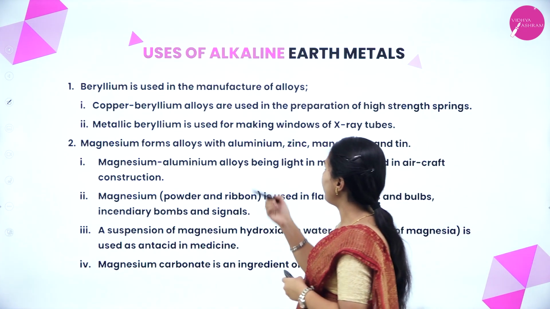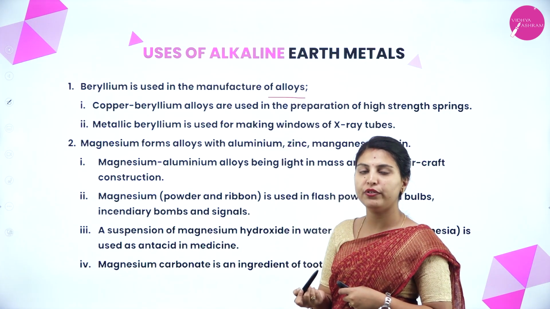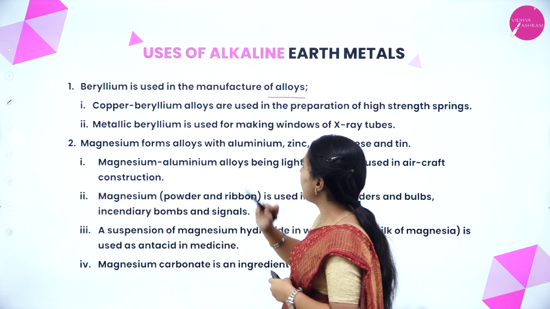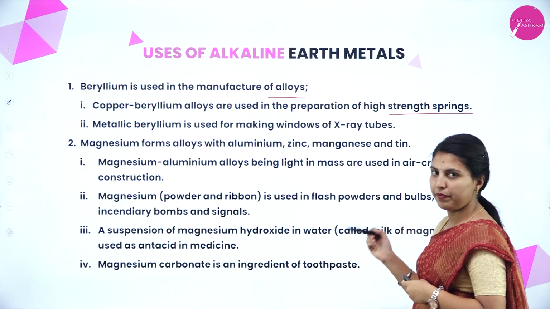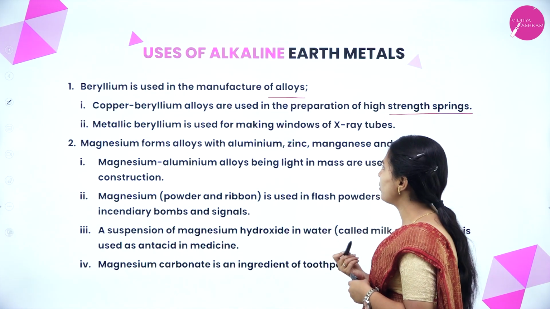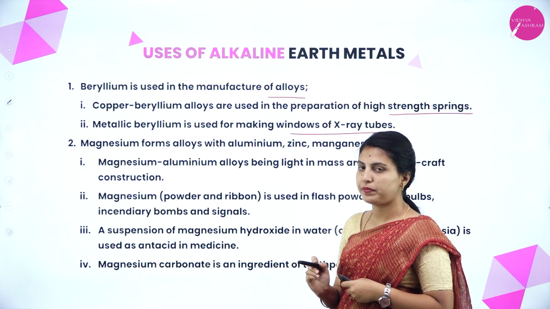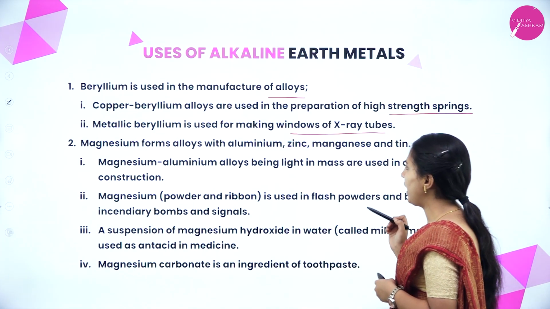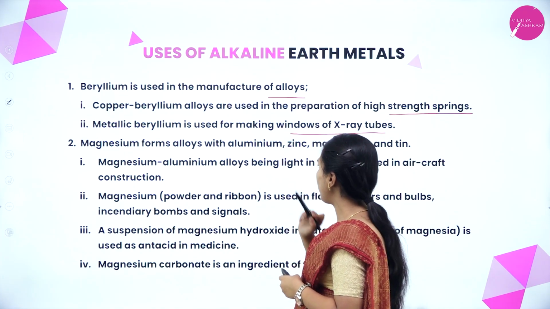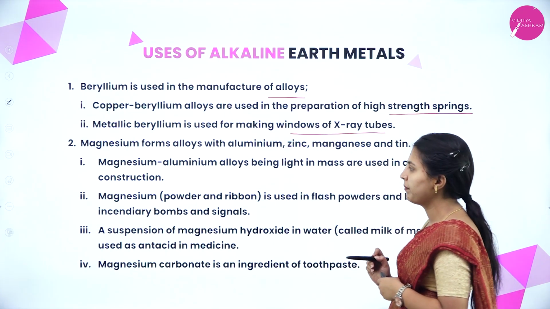Beryllium is used in the manufacture of alloys. We have discussed what alloys are: homogeneous mixtures of metals. Copper beryllium alloys are used in the preparation of high strength springs. Metallic beryllium is used in the making of windows of X-ray tubes. Magnesium forms alloys with aluminium, zinc, manganese and tin. Magnesium aluminium alloys, being light in mass, are used in aircraft construction.